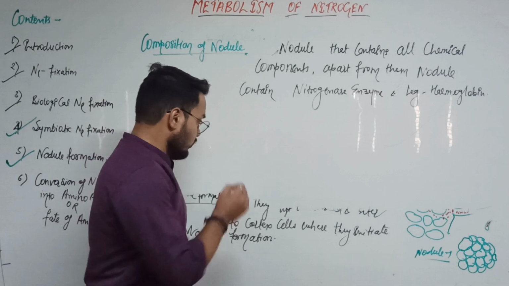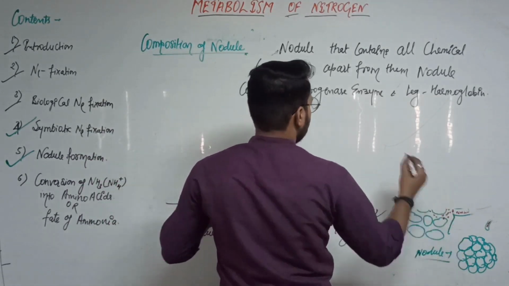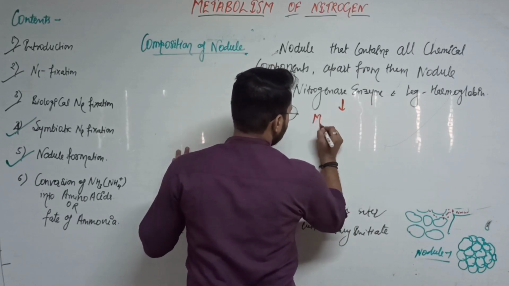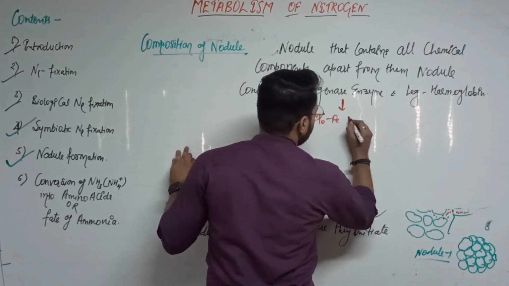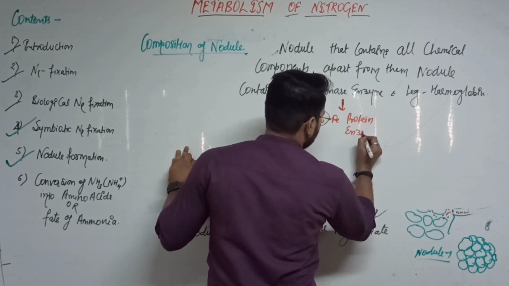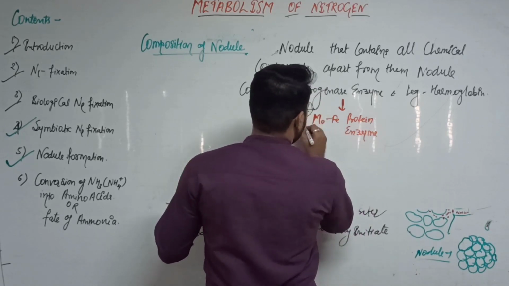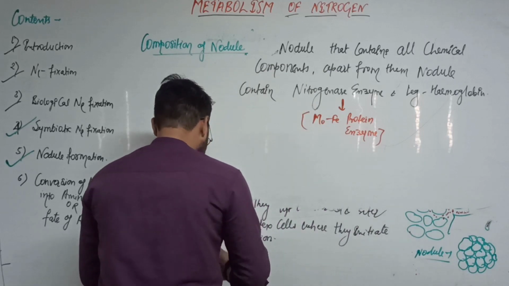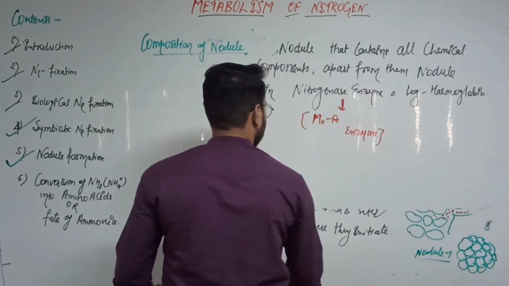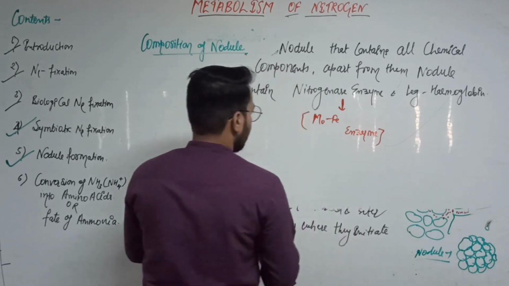Now this nitrogenase enzyme is very special. This nitrogenase enzyme is a molybdenum iron protein enzyme. That is clear. It is a very important point.